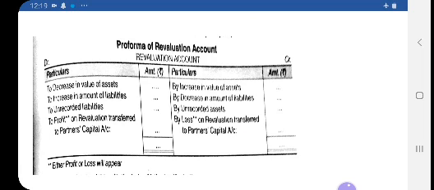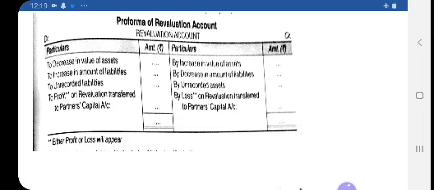And unrecorded asset here refers to an asset that is not appearing in the balance sheet, it is given in the additional information. So directly with the value of that asset, you just show it in the credit side of revaluation account. Then while comparing the debit with the credit, if the balancing figure comes in the debit side, that shows a profit and it will be distributed among the partners in their profit sharing ratio.